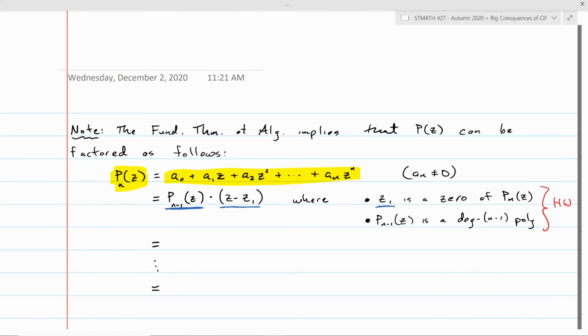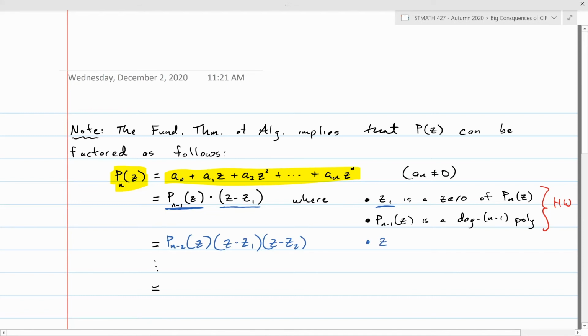But then you can apply the same reasoning to p sub n minus 1. Well, it's a polynomial of degree n minus 1. And so by the fundamental theorem of algebra, it must have a zero. So then you can write that as p sub n minus 2 times z minus z1 times z minus z2.